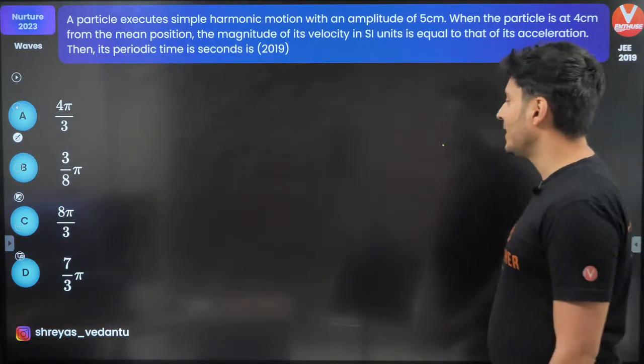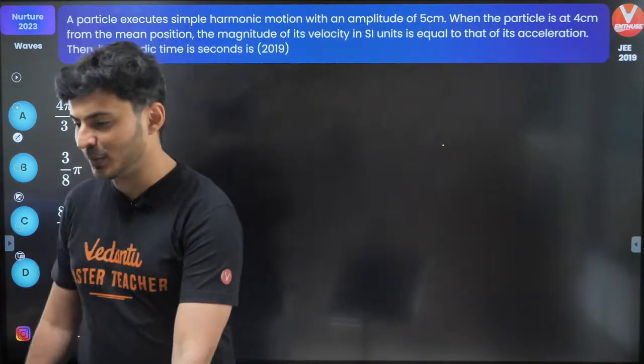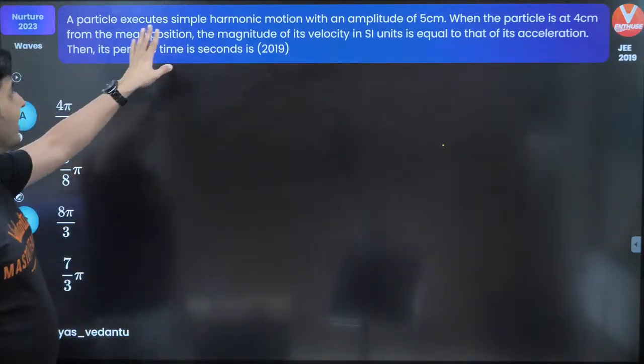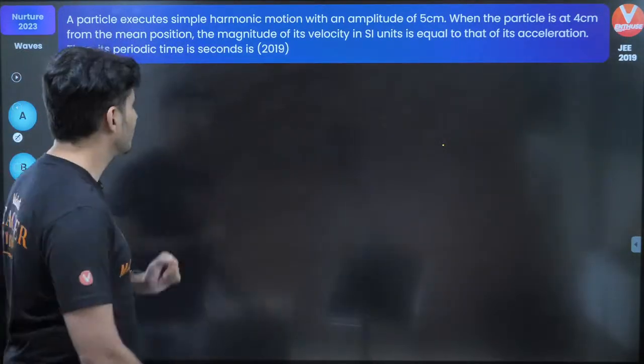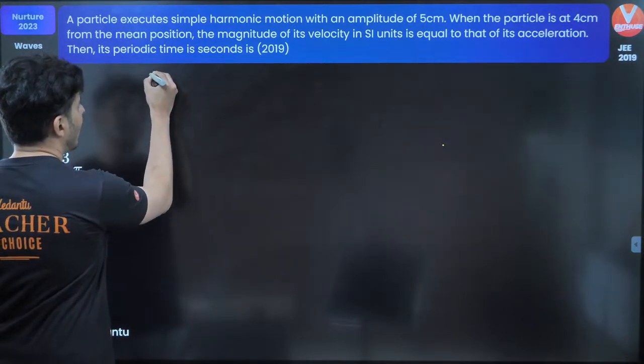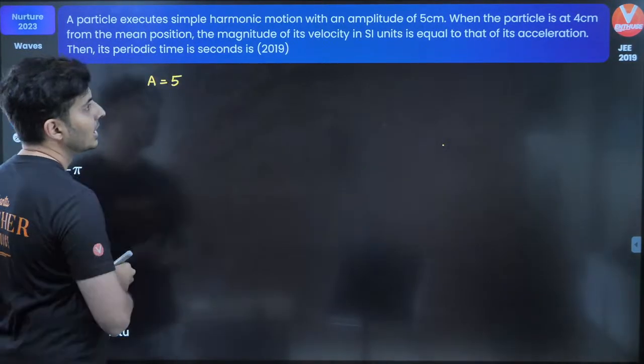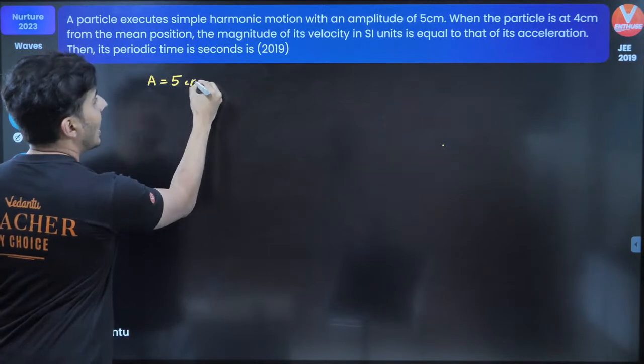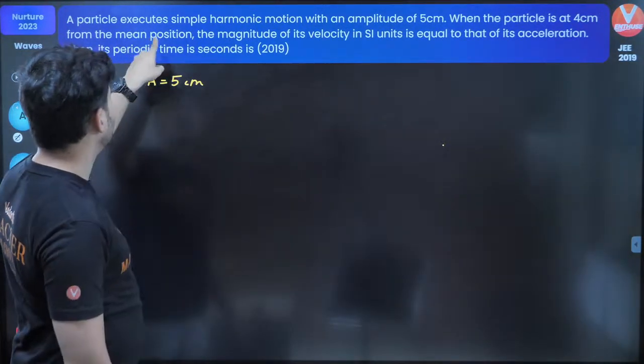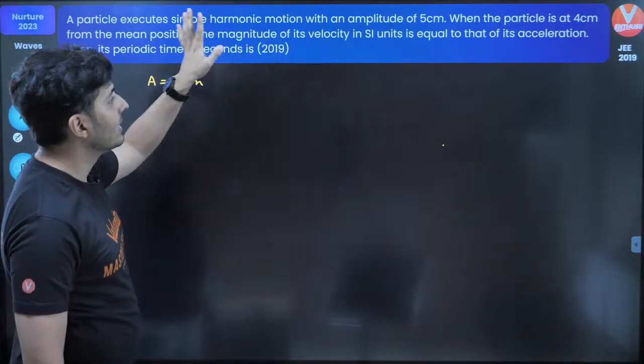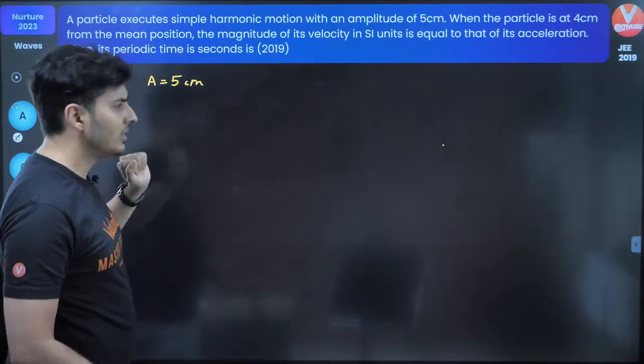All right, the time is up, and let's see what the correct answer should be. Here it is. Particle executes SHM with amplitude of 5. So let's see whatever we know. The amplitude is basically 5 centimeters, and the particle is at 4 centimeters. Then the velocity is equal to the acceleration. Interesting.